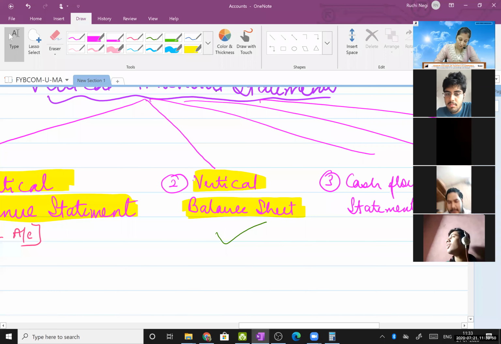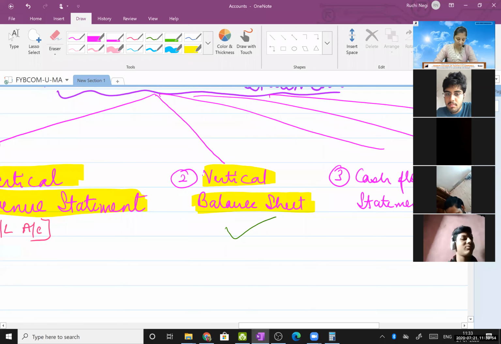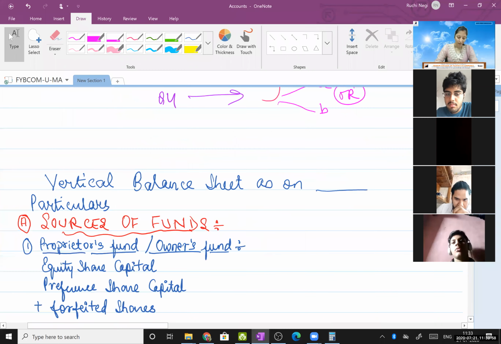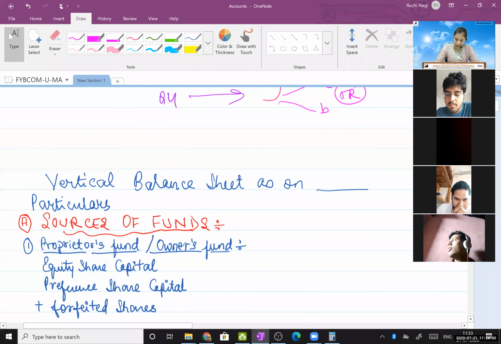Okay. So I'm supposed to start with this vertical balance sheet. Now come to this one. Vertical balance sheet as on dash. Forget your old balance sheet now, okay?